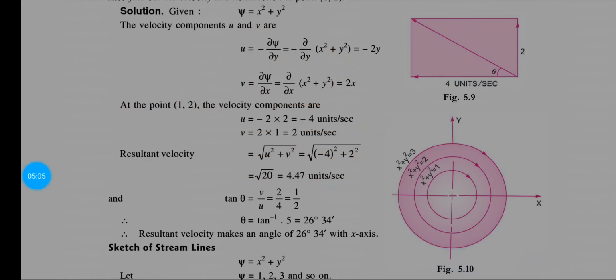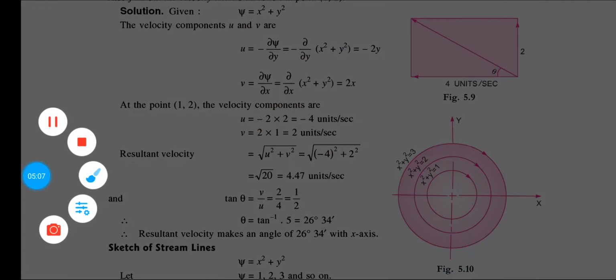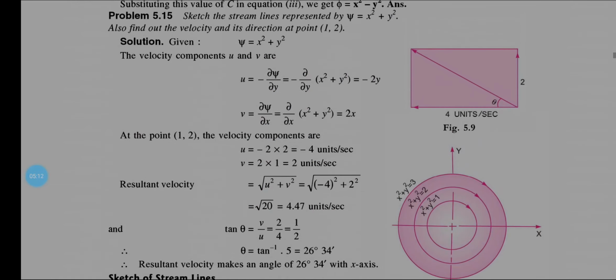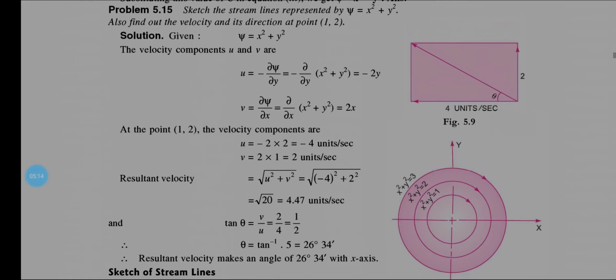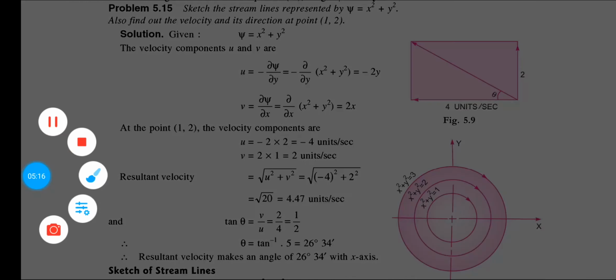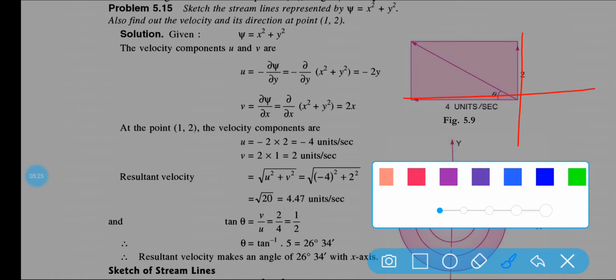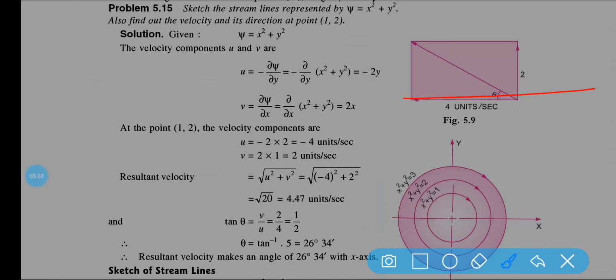Now how can I draw this diagram? In the question it is asked to sketch the streamlines. If this is your x axis and this is your y axis, then y is equal to the positive value 2, and x is equal to the negative value -4.